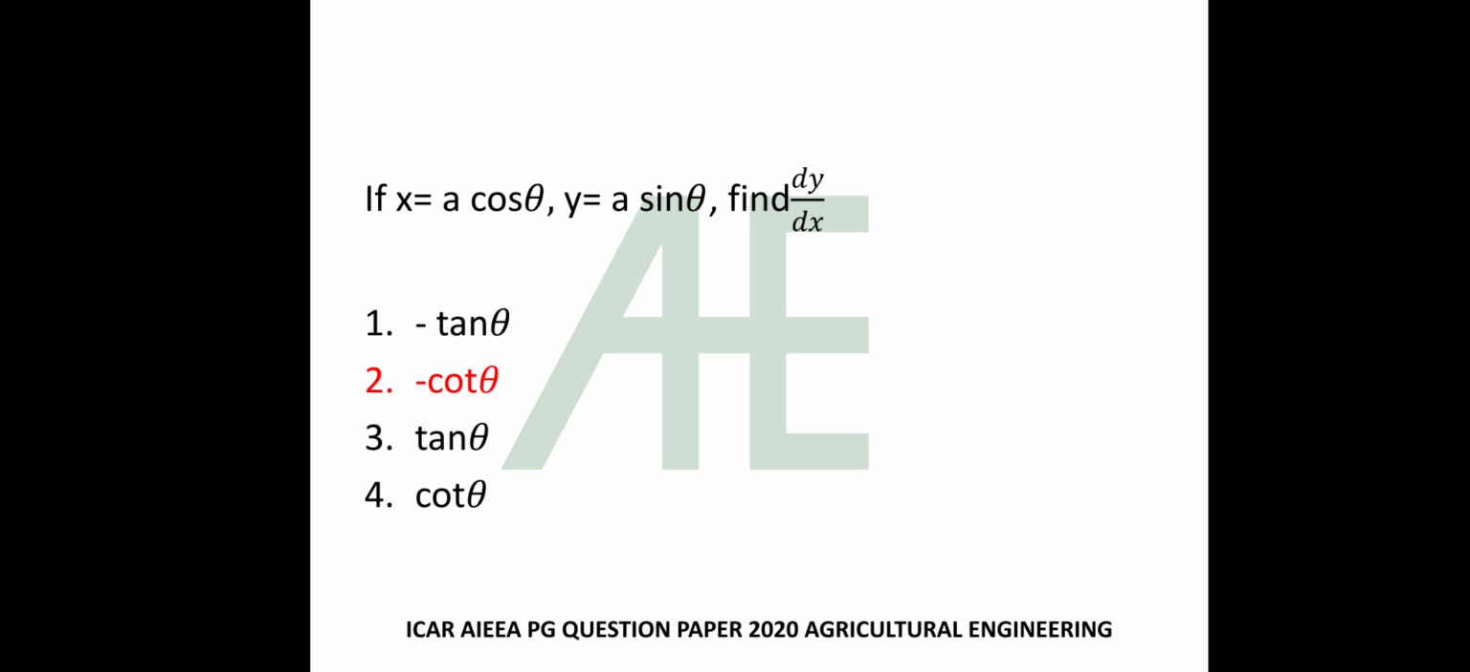Now if x is equal to a cos theta, y is equal to a sin theta, then find dy by dx. So for that we need to find first of all dy by d theta and dx by d theta. Then by dividing this we will get the value of dy by dx as minus cot theta.